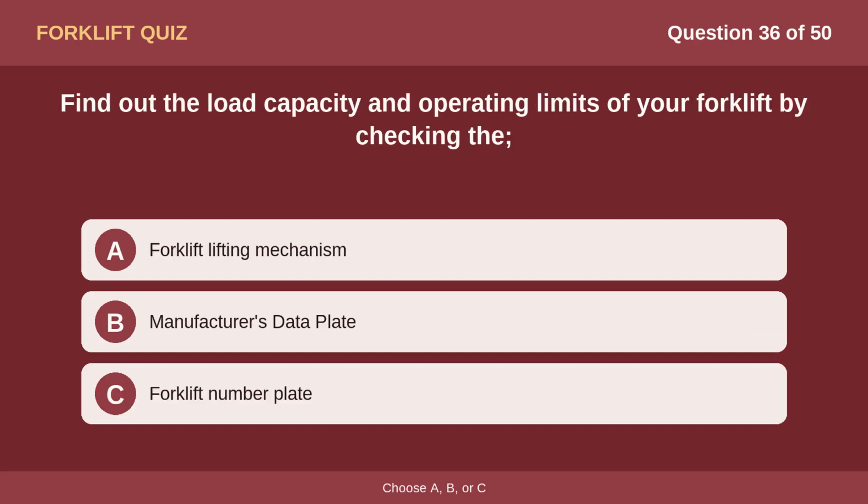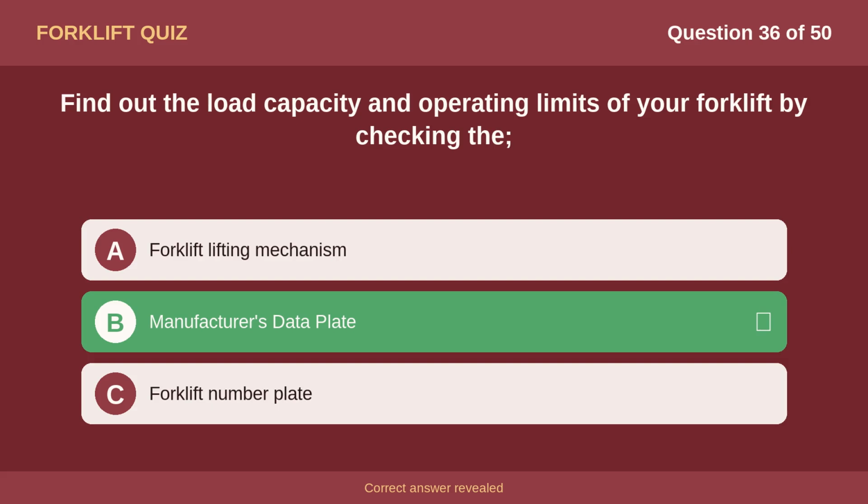Question 36. Find out the load capacity and operating limits of your forklift by checking the: Option A, forklift lifting mechanism. Option B, manufacturer's data plate. Option C, forklift number plate. The correct answer is option B, manufacturer's data plate.